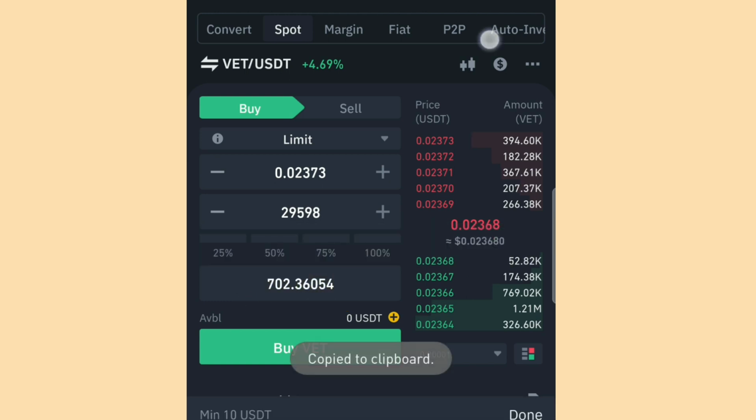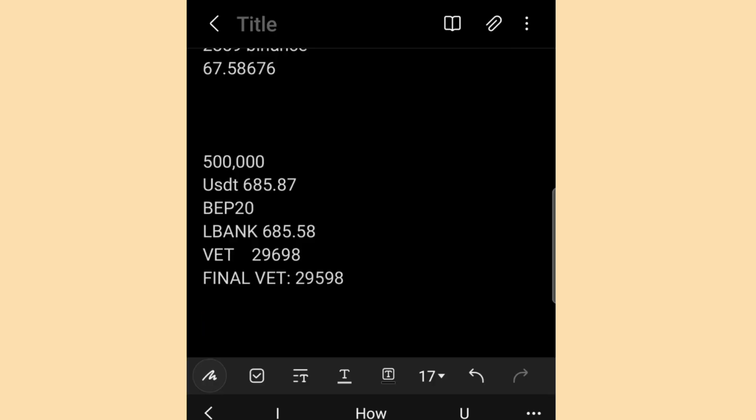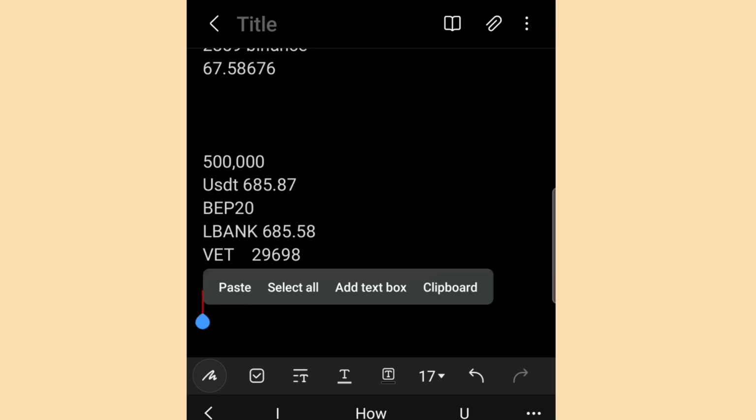I copy it and I now come over to my notepad and paste it there. You can see that what I used for this arbitrage was 500,000 naira. And I was able to buy on Binance P2P USDT of 685.85 using these 500,000 naira.